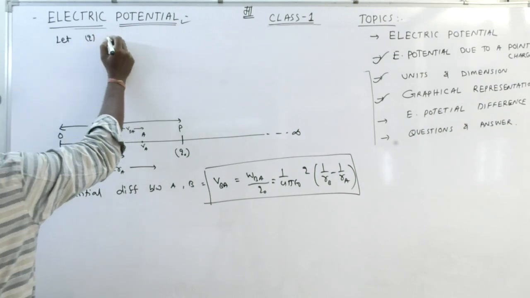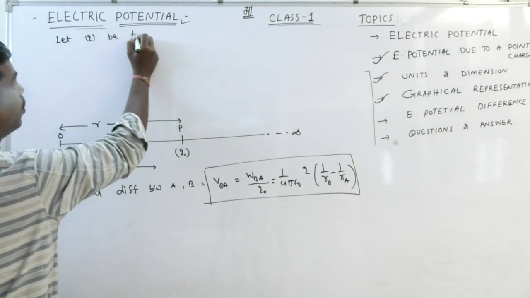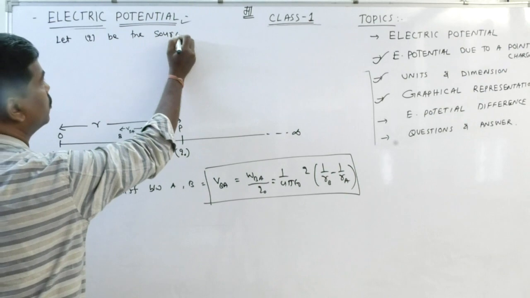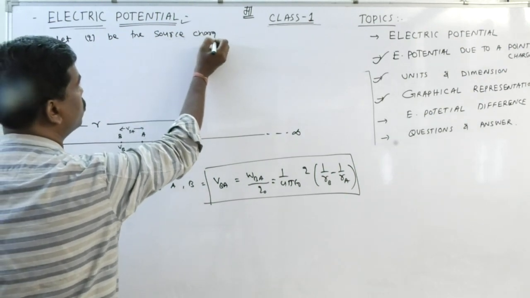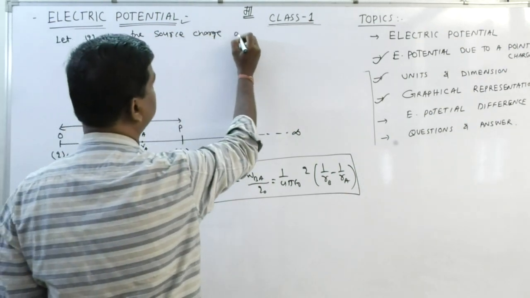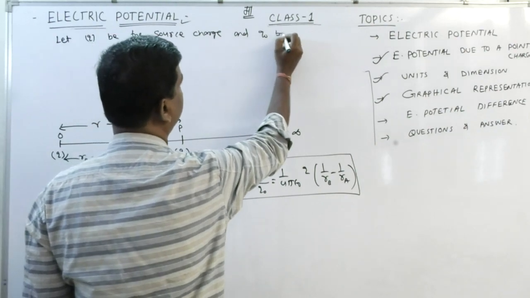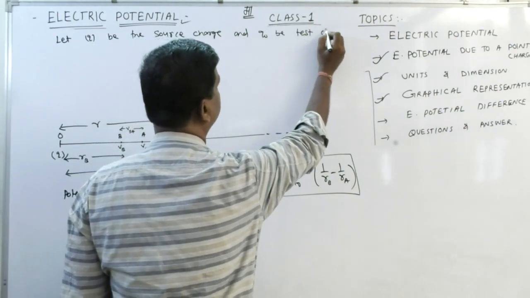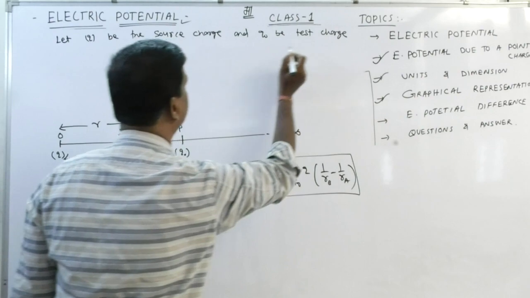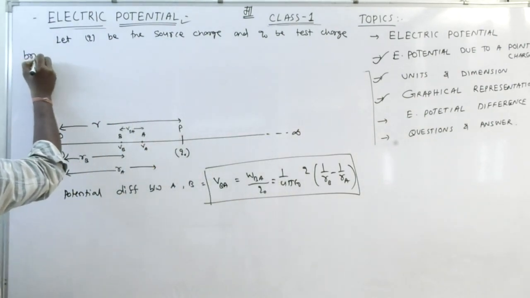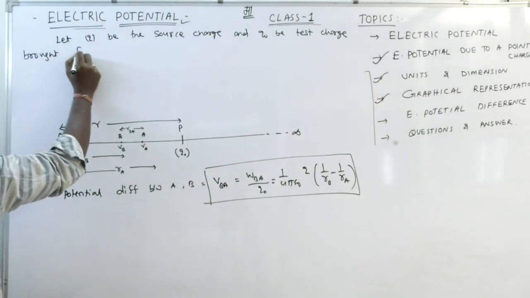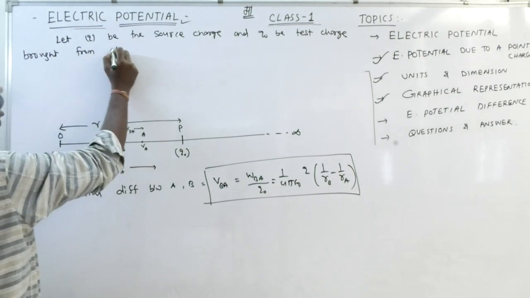Let Q be the source charge and Q0 be the test charge brought from infinity.